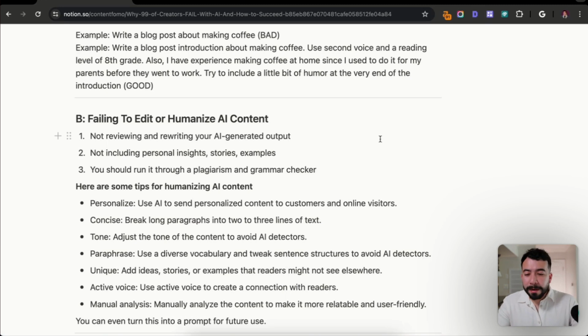All right, so next up we have failing to edit or humanize AI content. And this unfortunately happens to many creators, SEOs, YouTubers that I've spoken with, but you're not reviewing or rewriting your AI generated output. You're also not including personal insights, stories, or examples, and you never run it through a plagiarism or a grammar checker.